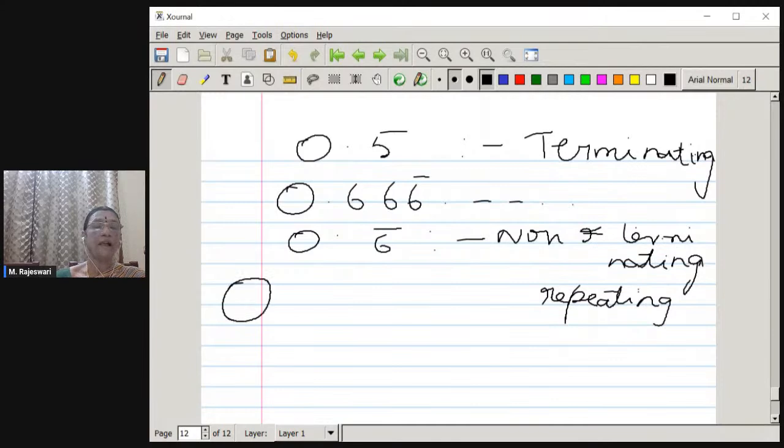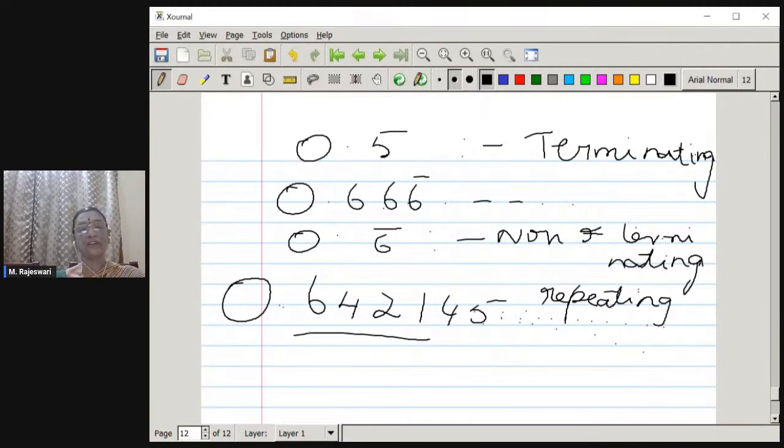For example, about that you would have studied in your earlier class: 6, 4, 2, and then it goes on like this for an infinite number of places. We can't predict what is the next number that is going to come. Here we can predict, but here we cannot predict. It is just extending up to infinite number of places. And these decimals we call non-terminating, non-repeating decimals.